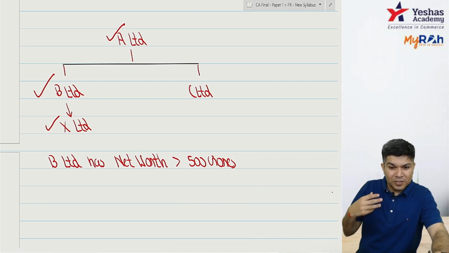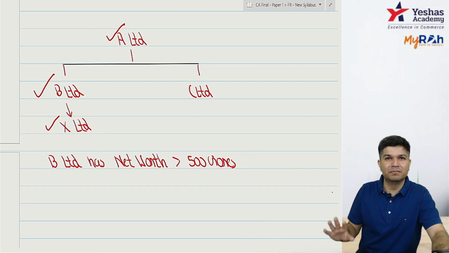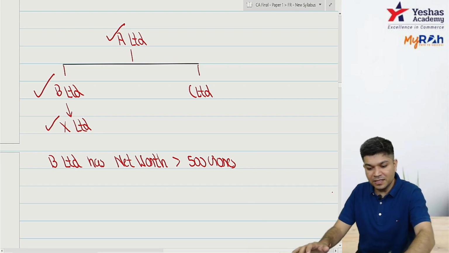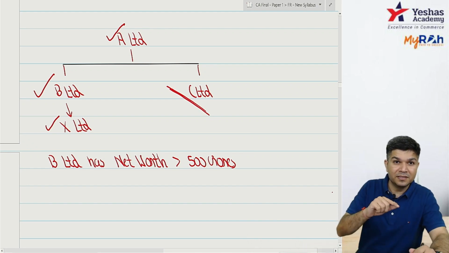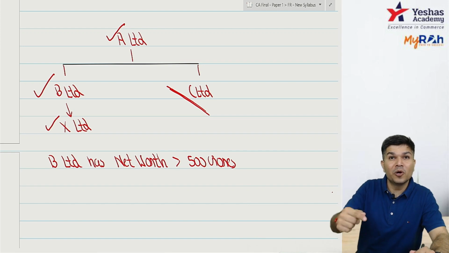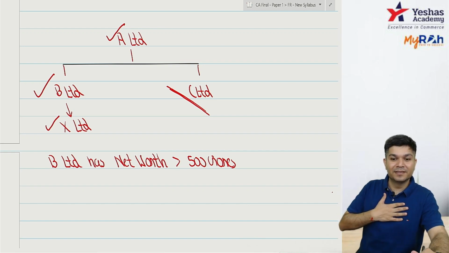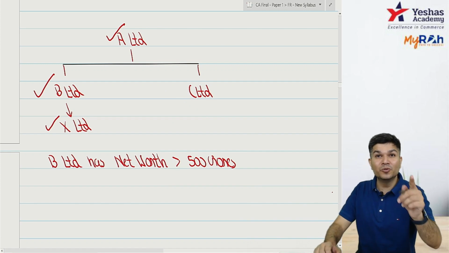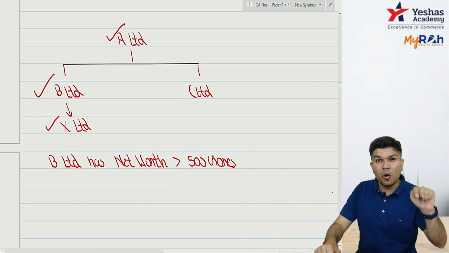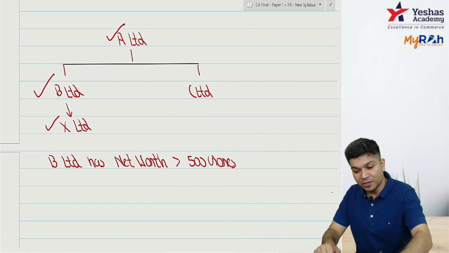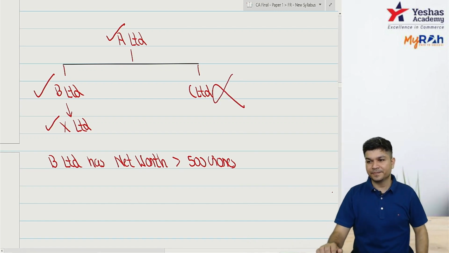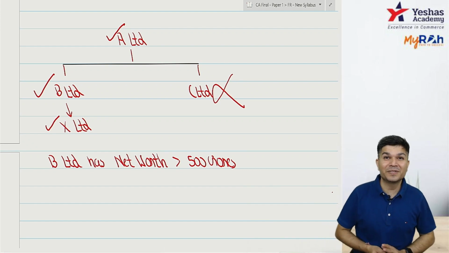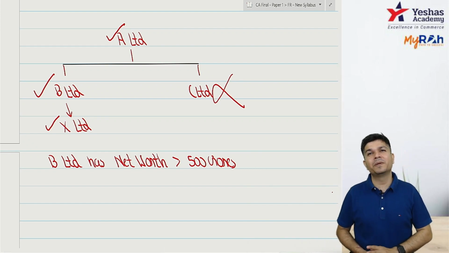Okay, who is your associate? B has no associate. B has no JV. Sir, C is a subsidiary of your parent, not your subsidiary. I told you, if it applies to you, then it applies to your parent, your subsidiary, your associate, your JV. So whether it applies to C, answer is no. Did you get it? Whether it applies to C, answer is no, but what will the problem come up?